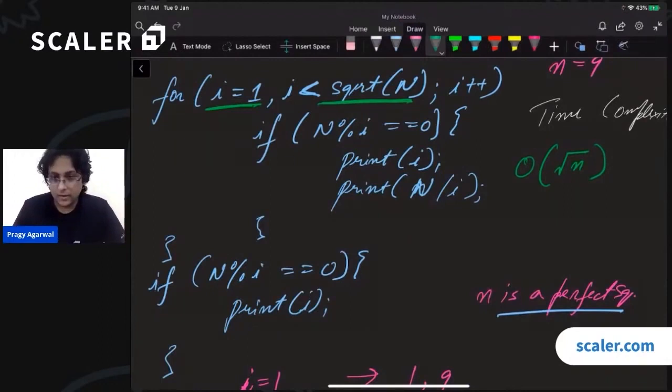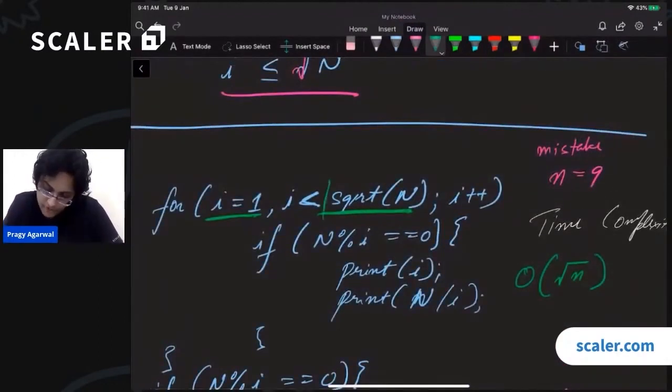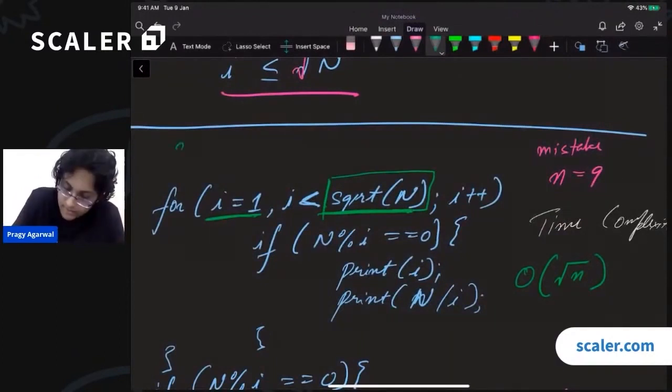There is one more thing over here, that if you were actually using a function to calculate the square root of n, you would not do this again and again. Right? You will actually say sqrt or square root equals to, you will calculate the square root of n outside.